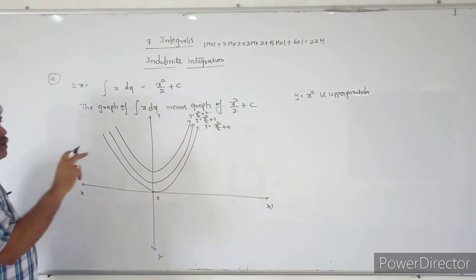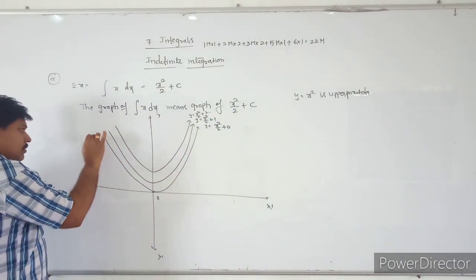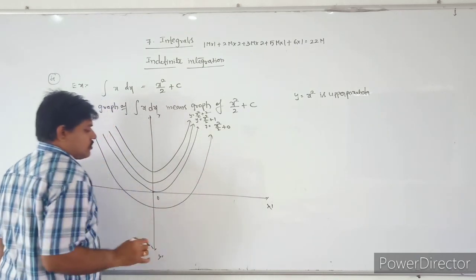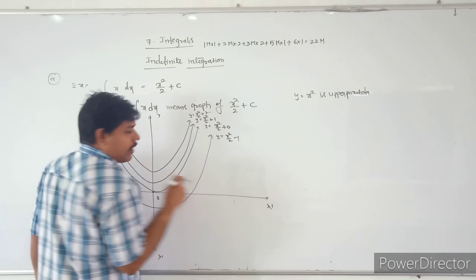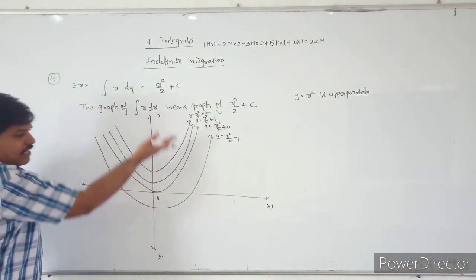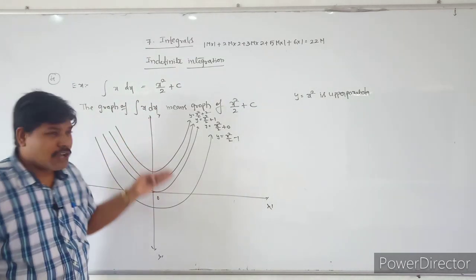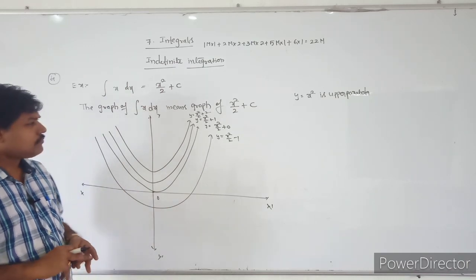If c is equal to minus 1, then the graph is like this: y is equal to x square by 2 minus 1. And so on. If you take these values, you will get all the curves, and you observe that all the curves are parallel.